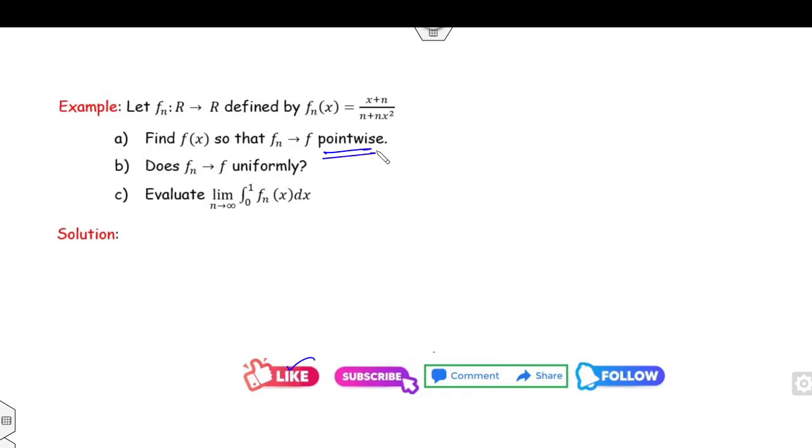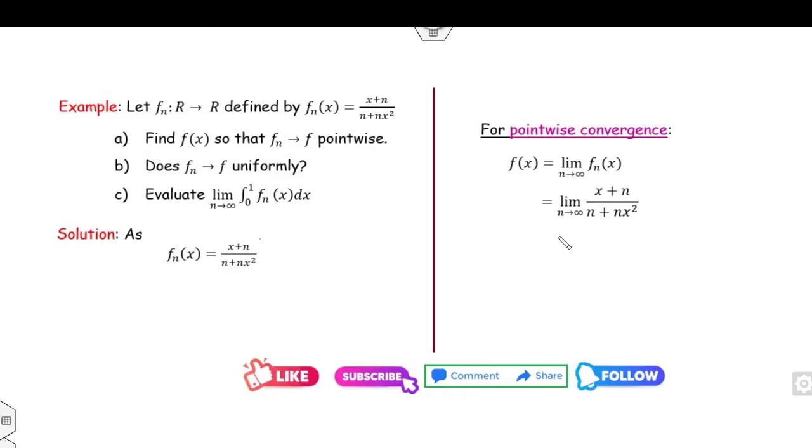Again, your first target is to check the pointwise convergence. How can you do that? Again, it's an infinity by infinity form. So limit n approaches infinity, 1 over 1 plus x square. So the limit is 1 over 1 plus x square. Therefore, fn converges to f pointwise on domain R.